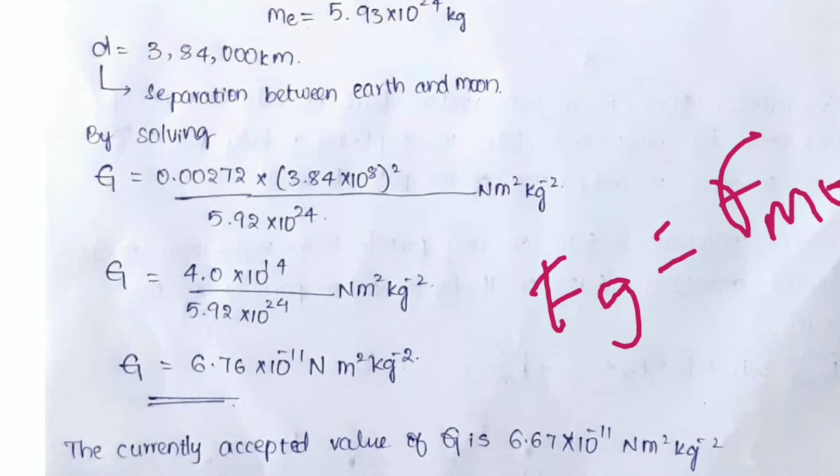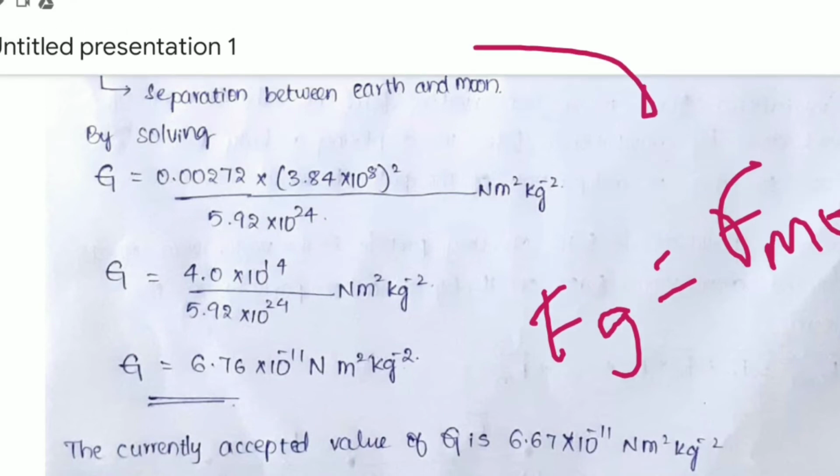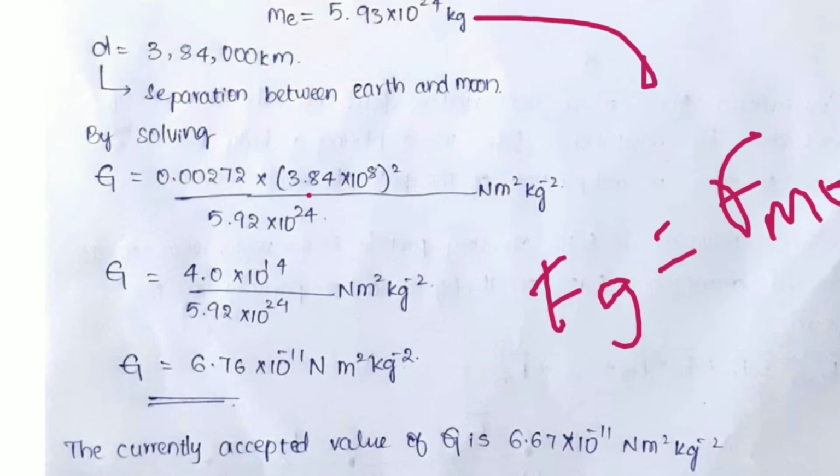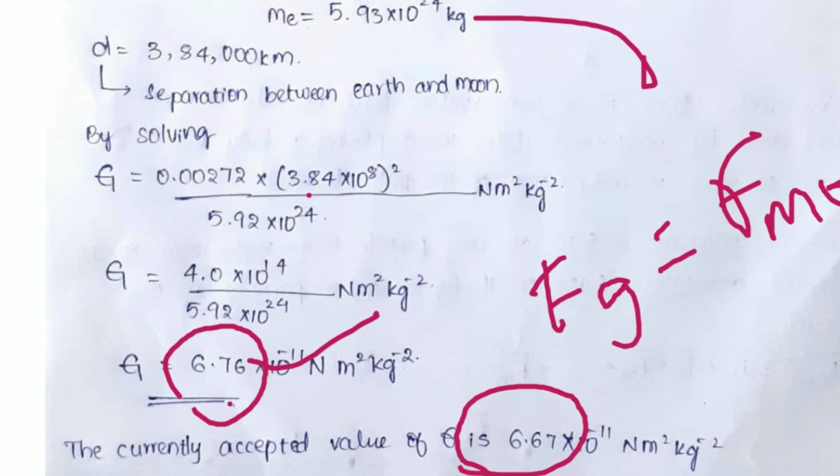By equating these and substituting the value of mass of earth and separation between moon and earth, we get G is equal to 6.76 into 10 to the power of minus 11. The currently accepted value of G is 6.67 into 10 to the power of minus 11. See here, this is 6.76 and this is 6.67.